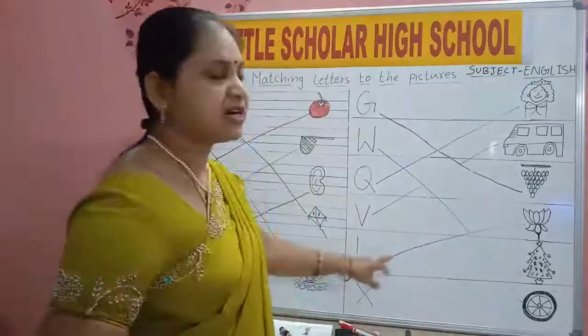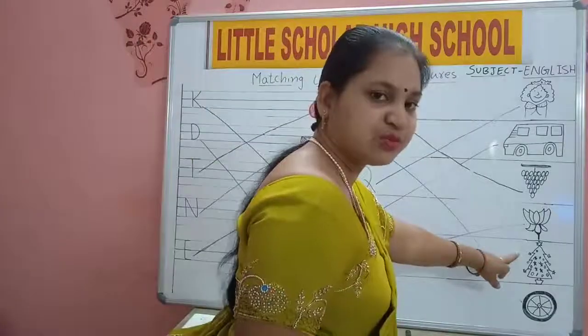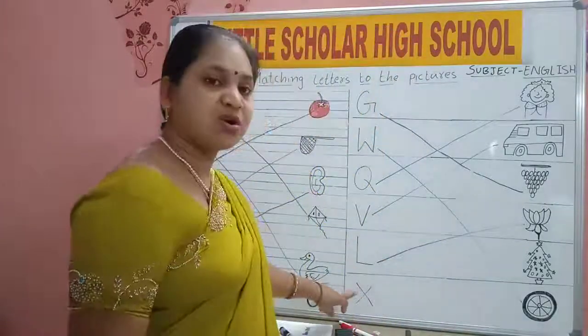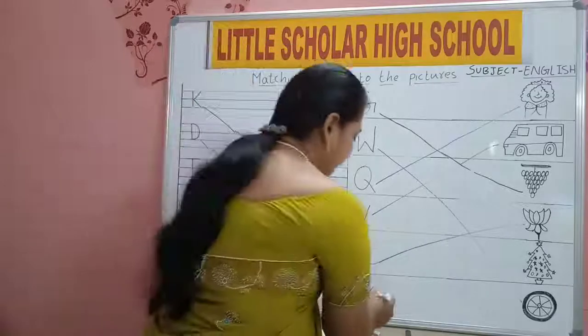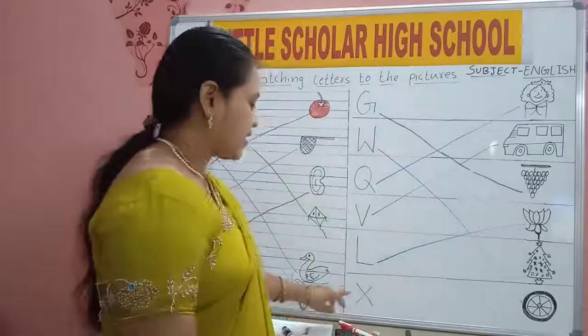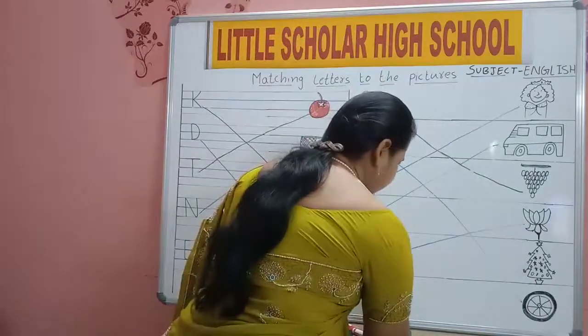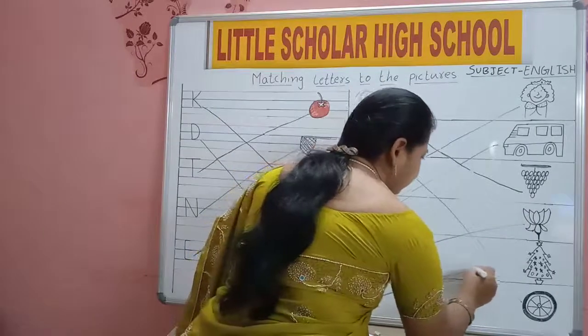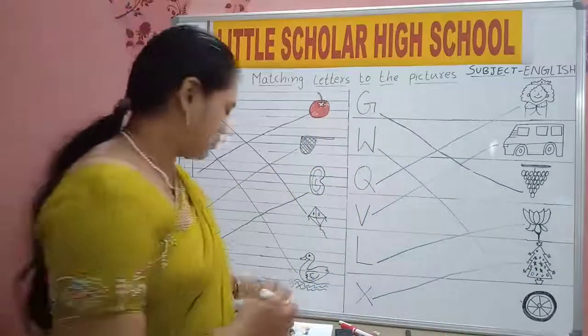L for lotus. Then X for Xmas. Christmas tree. It is also known as Xmas. Xmas means Christmas. X for Xmas. Yes, we finished drawing lines. Once again, we will read both.